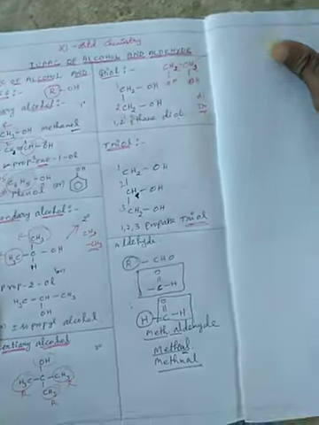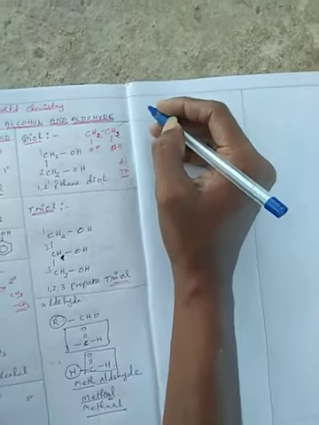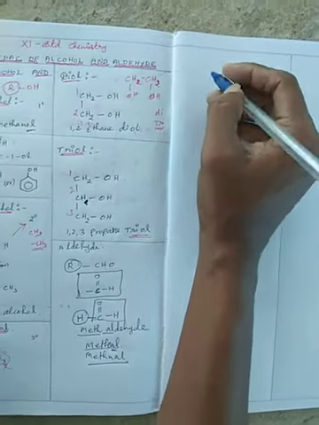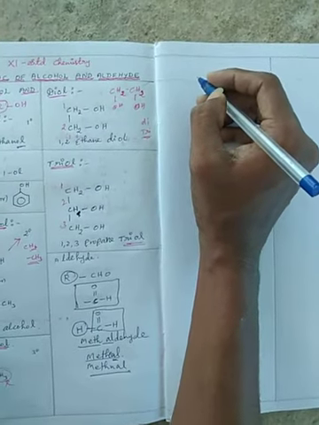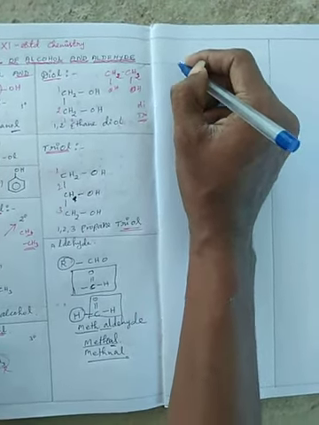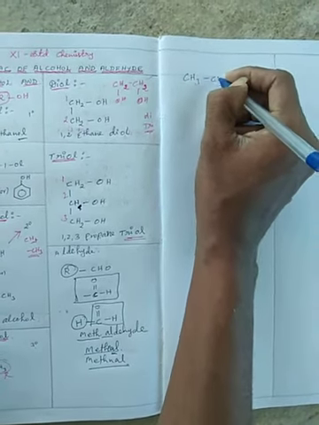Next, the aldehyde functional group attached to one methyl group: CH3CHO.